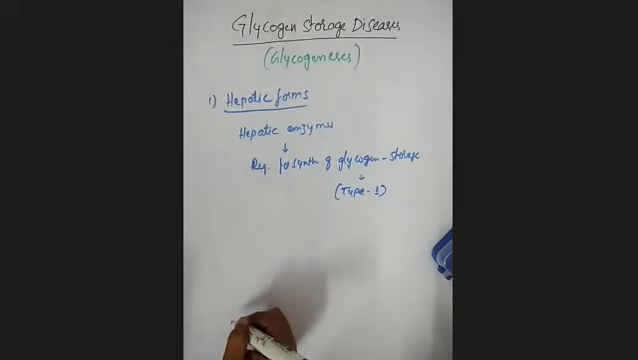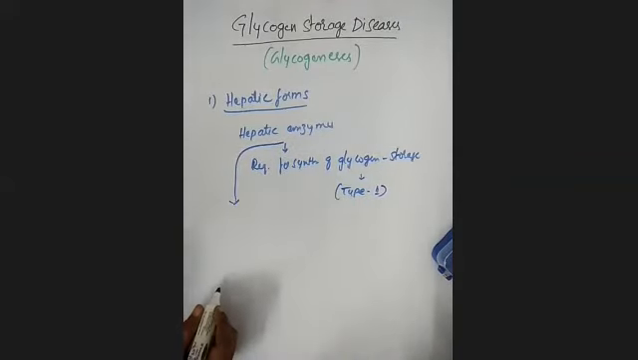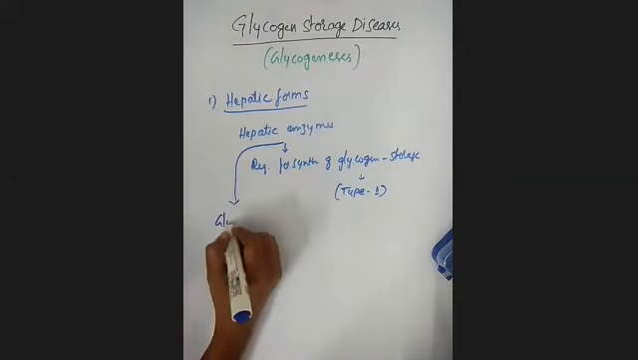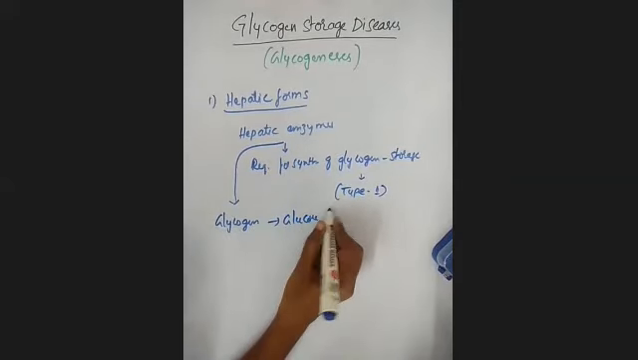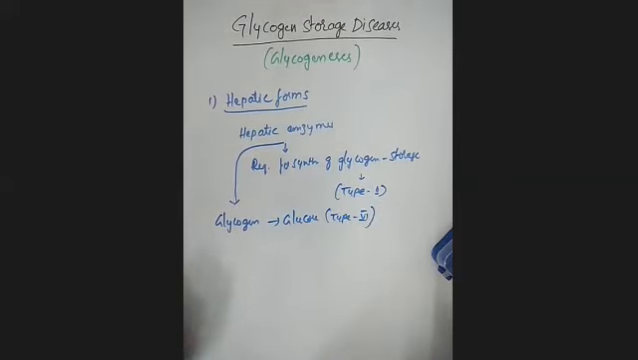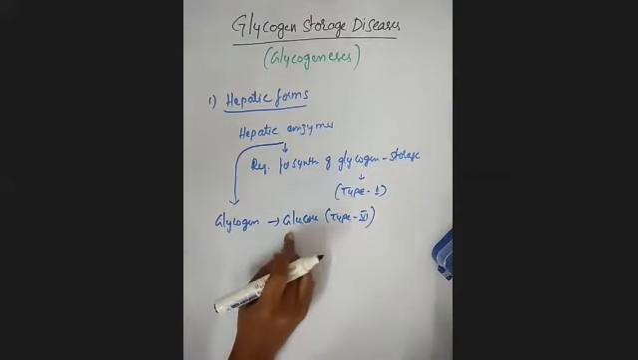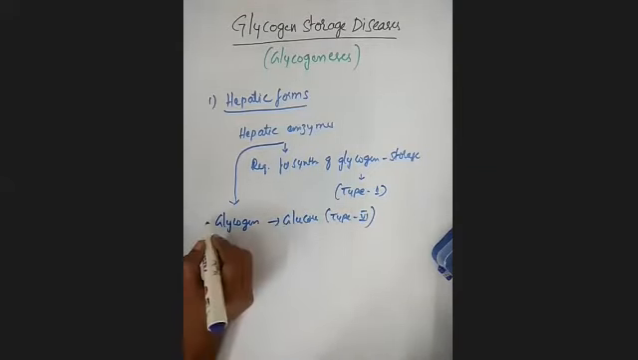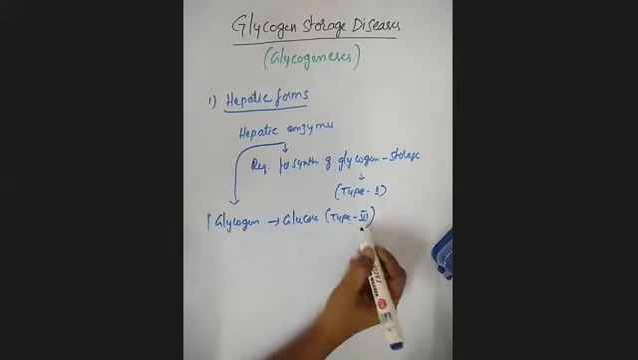Clear. And the next one is due to the lack of hepatic enzymes. Because of the lack of these hepatic enzymes that are useful for breakdown of glycogen into glucose, this you will call type 6 glycogen storage disease. Because of the lack of these enzymes, whatever glycogen is present is unable to convert into glucose. Automatically there will be increased accumulation of glycogen. Clear. This you will call type 6.